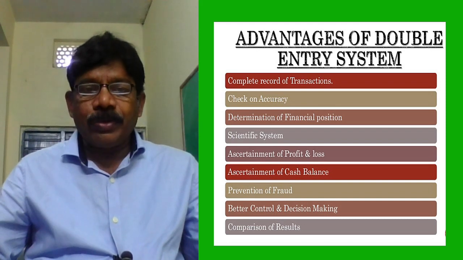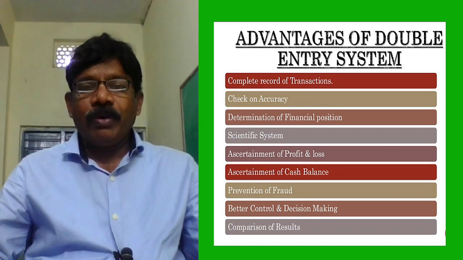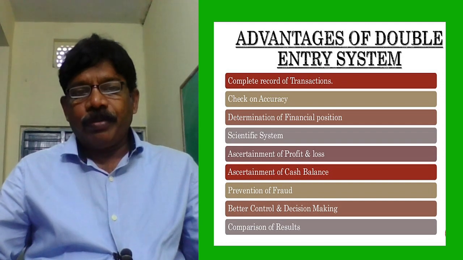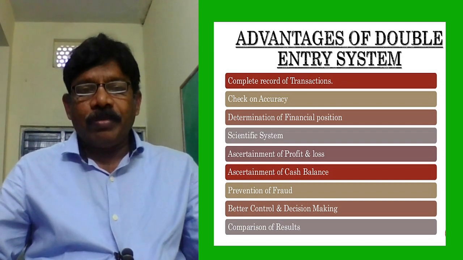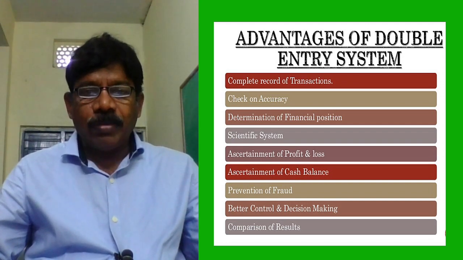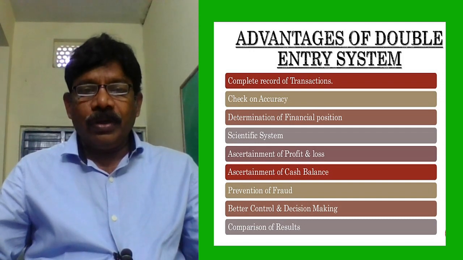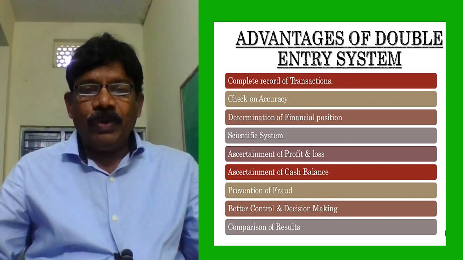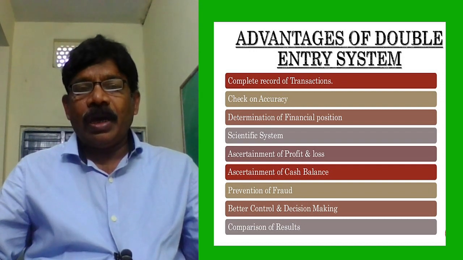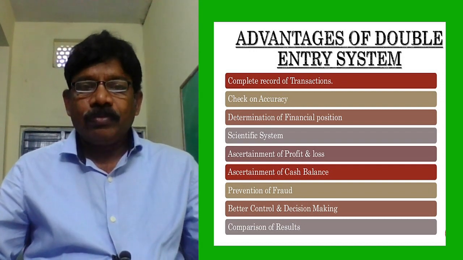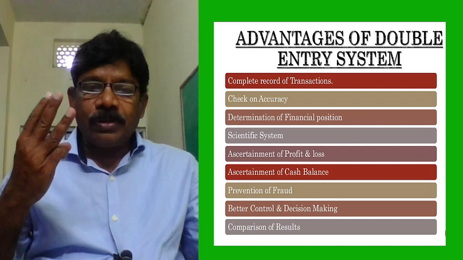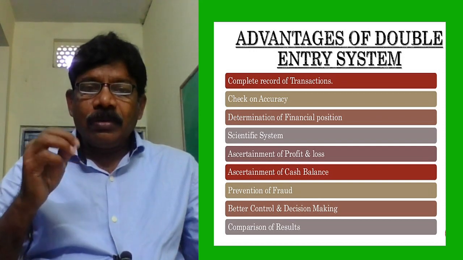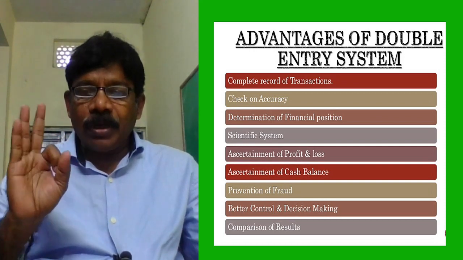Determination of financial position. With the help of the double entry system, we can prepare financial statements like the profit and loss account and balance sheet. The balance sheet will reveal the position of a company. Scientific system: this has some rules. How many types of accounts? Three: personal account, real account, nominal account.